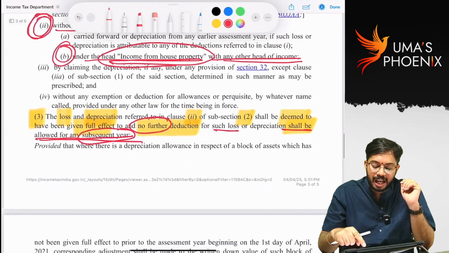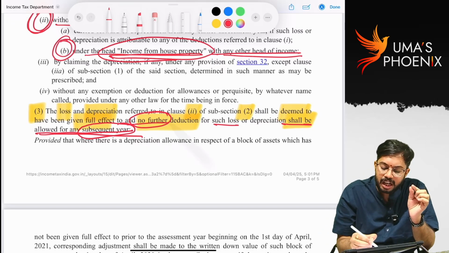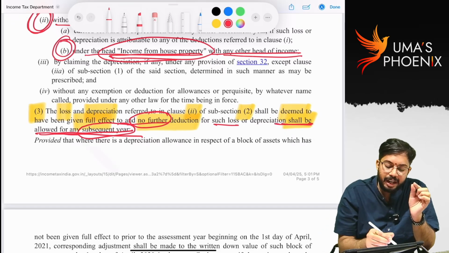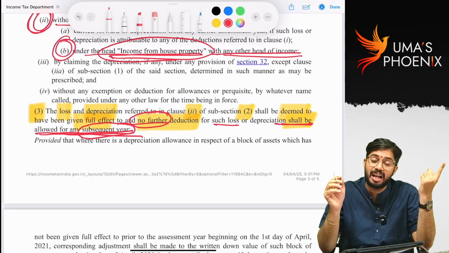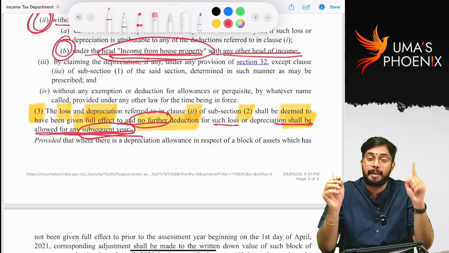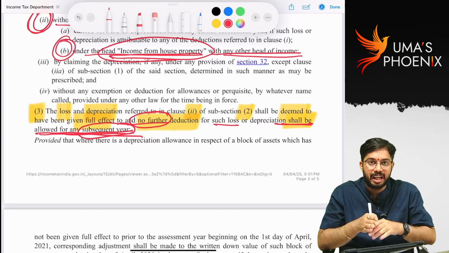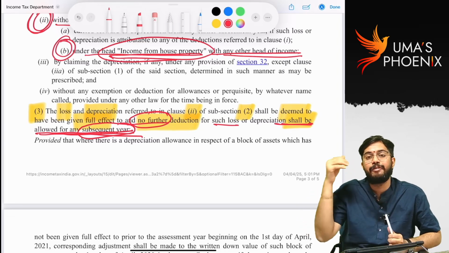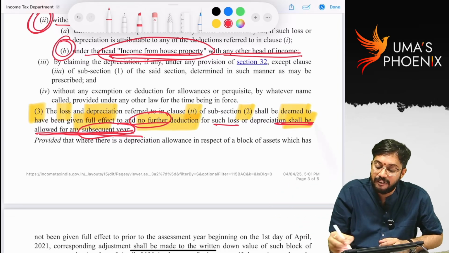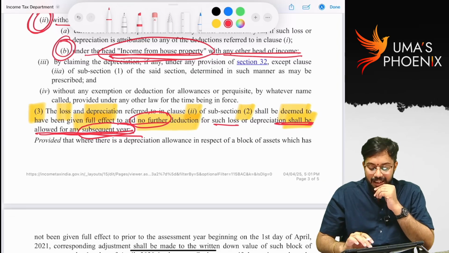So under default tax rates, read the law very clearly. No further deduction will be allowed for any subsequent year. That means whatever the loss that is given under section 115 BAC subsection 2 clause 2, if there are any losses in the current previous year, we will assume they are all given full effect and they cannot be carried forward to subsequent years. That was said under section 115 BAC 3.